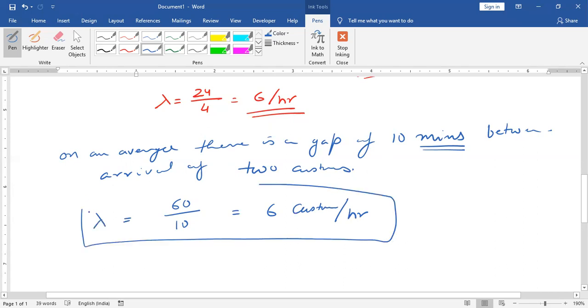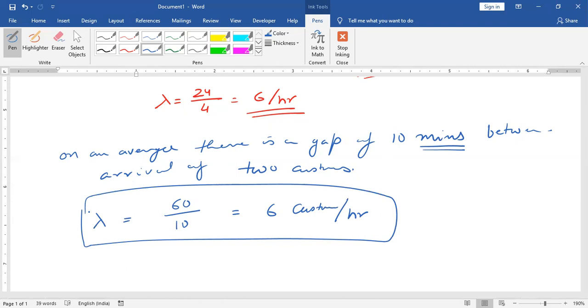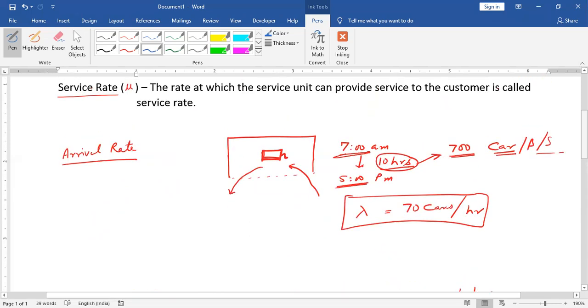Arrival rate. You can calculate arrival rate on the basis of the total customers divided by the time period, or you can calculate the arrival rate on the basis of the gap between two customers. Right. So this is the way through which we can calculate the arrival rate. The next is service rate. What is service rate? Now I'm talking about the service rate.